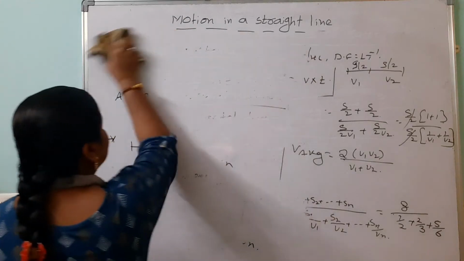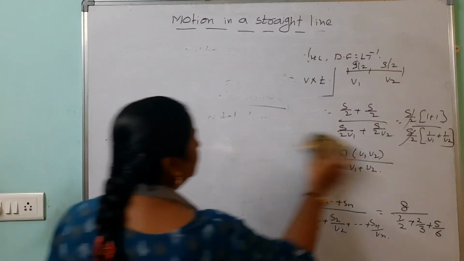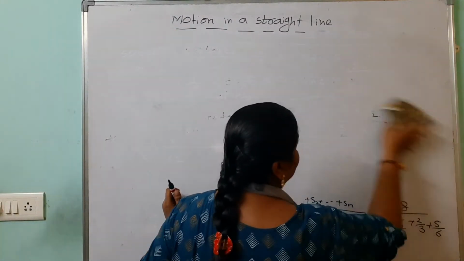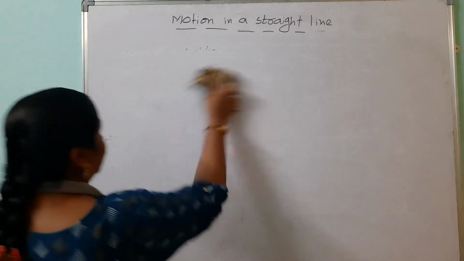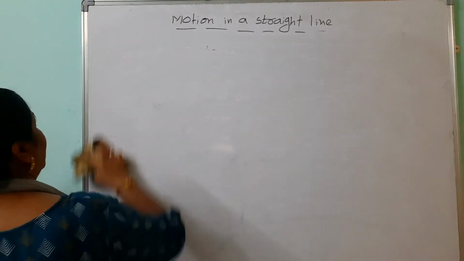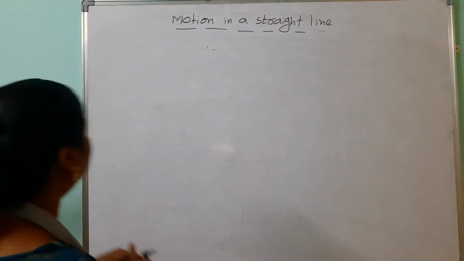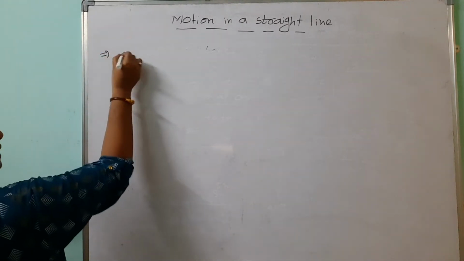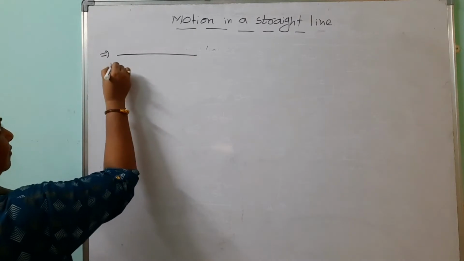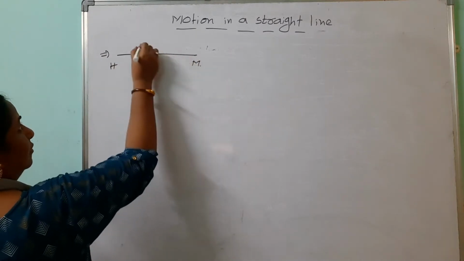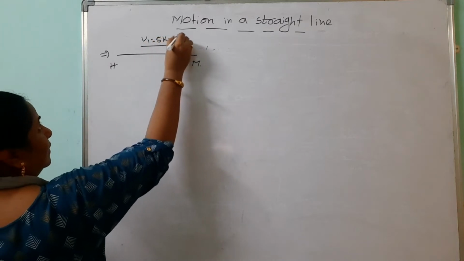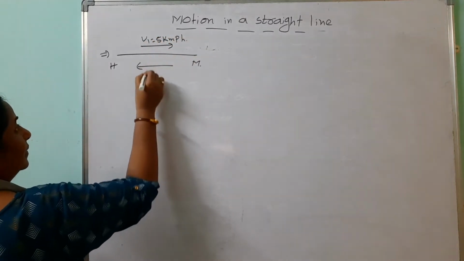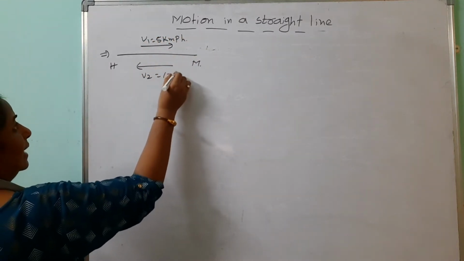See, if the person starts from home to market with a speed of 5 kmph and he is coming back at 10 kmph. Look here, the given data is the person started from home to market while going speed is 5 kmph and while coming back V2 is 10 kmph.